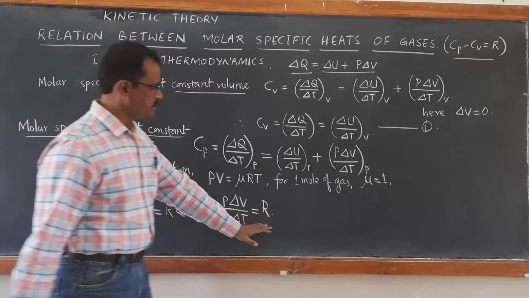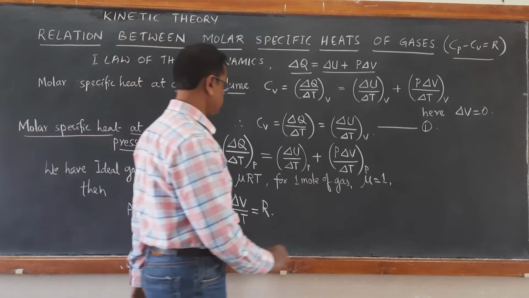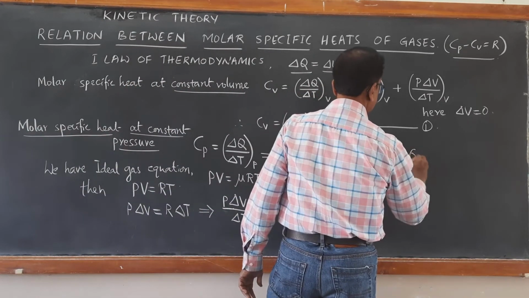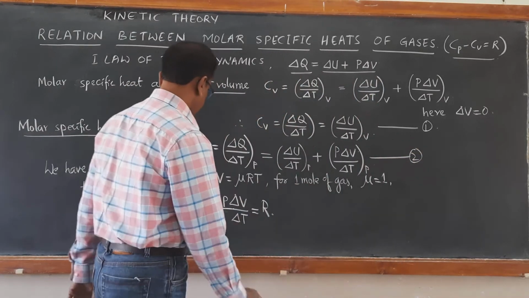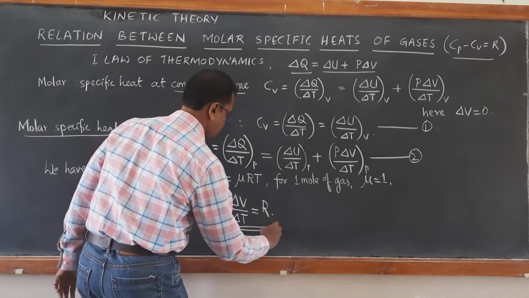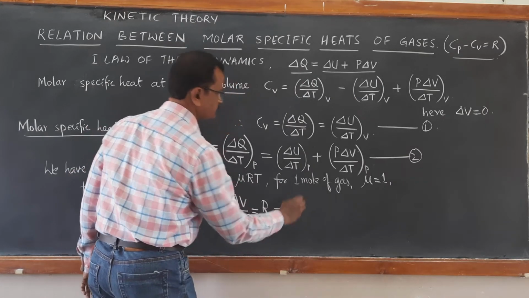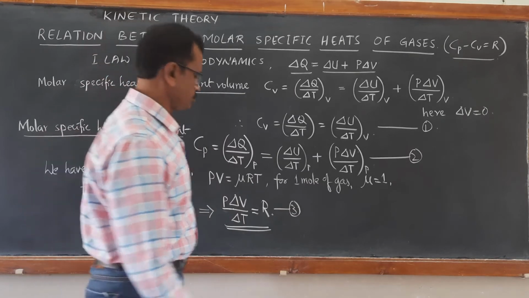So we can substitute this value in the above equation. We call this equation number 2 and we call this equation 3. Substitute it in the above equation 2.